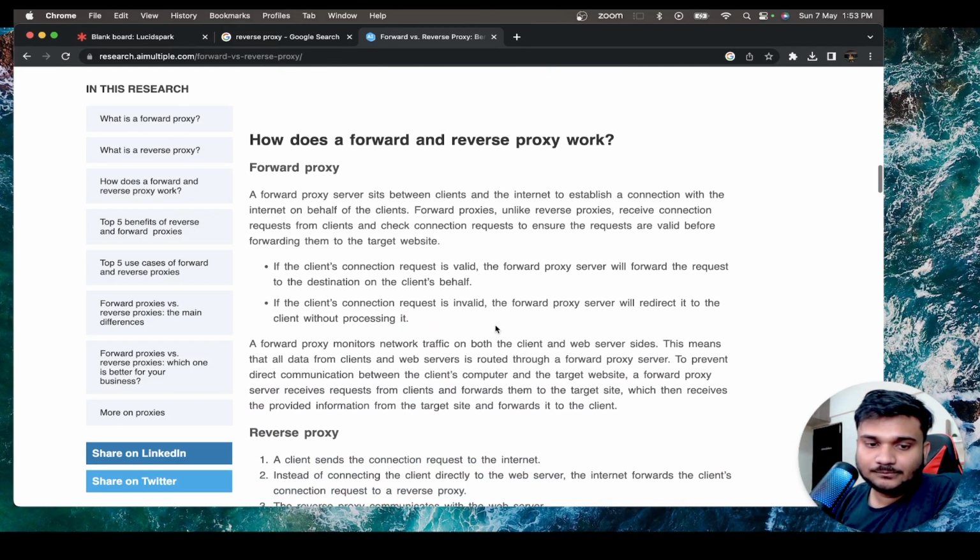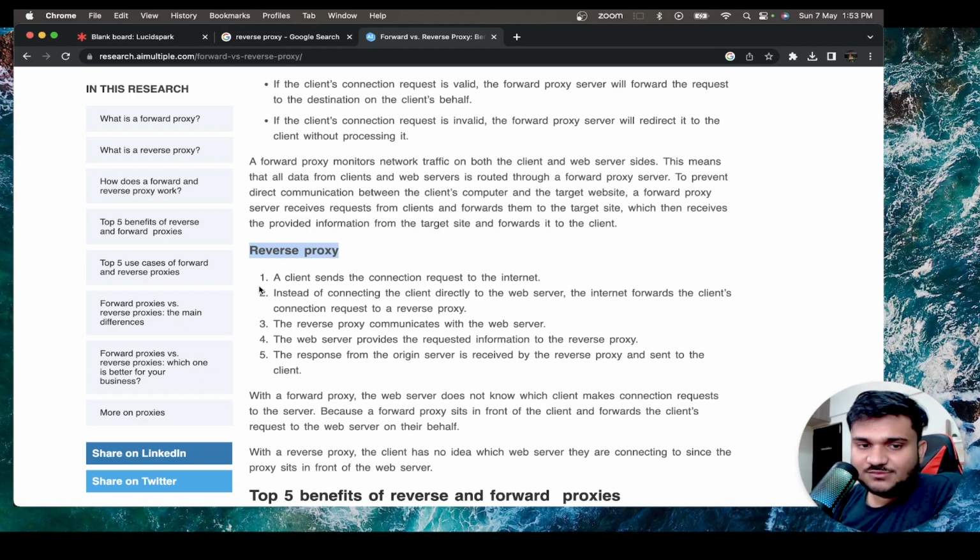servers, right? For a reverse proxy, a client sends the connection request. Instead of connecting the client directly to the web server, the internet forwards the client connection request to a reverse proxy. The reverse proxy communicates with the web server. The web server provides the requested information to the reverse proxy. The response from the origin server is received on the reverse proxy and sent back to the client.